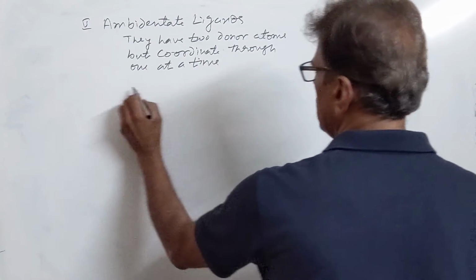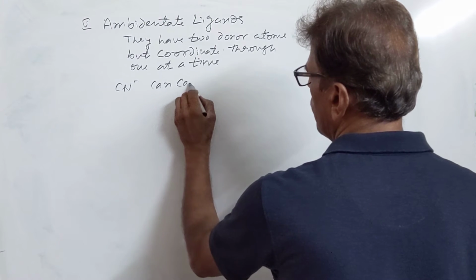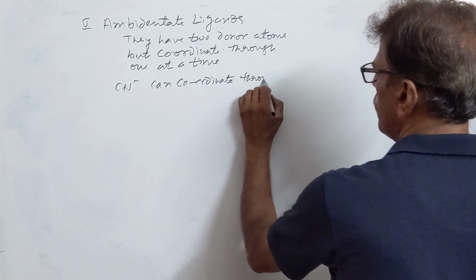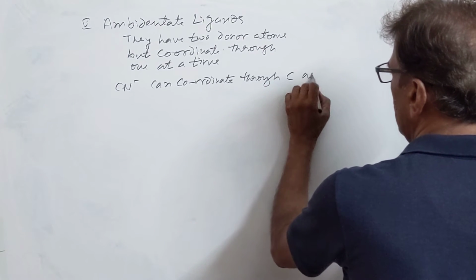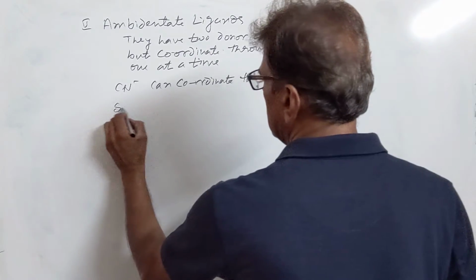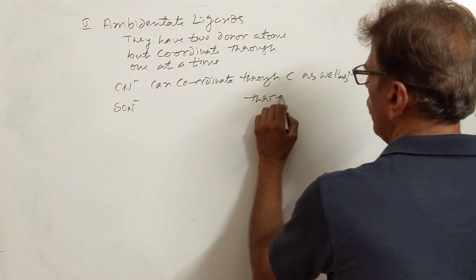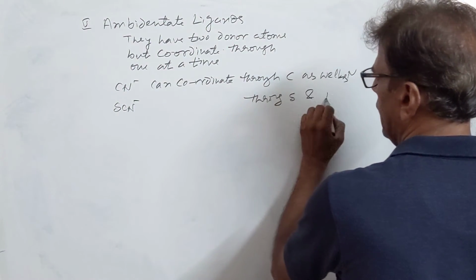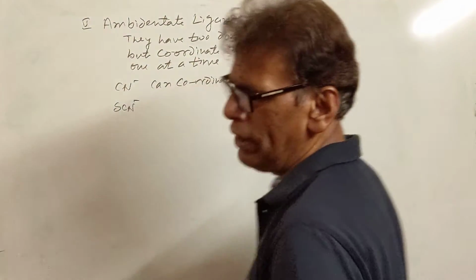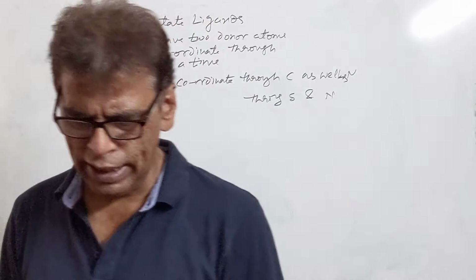For example, cyanide can coordinate through C as well as N. SCN can coordinate through S and N. So these are called ambidentate ligands, which have two donor atoms, but at a time they contribute only through one donor atom.